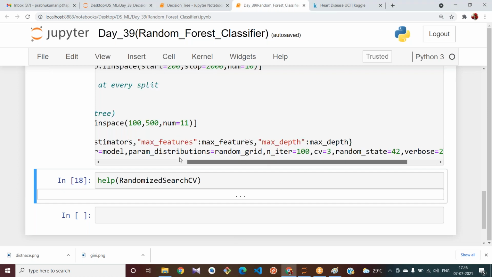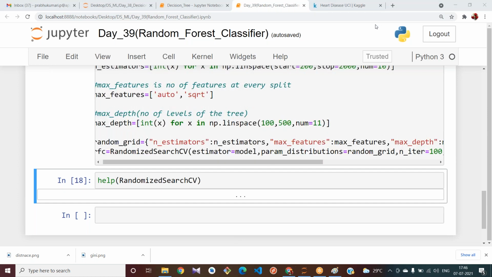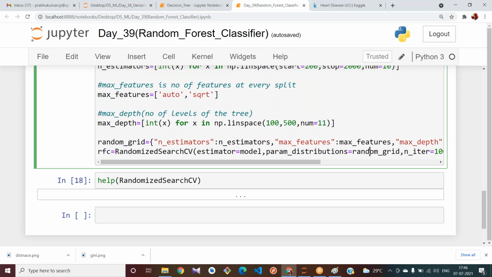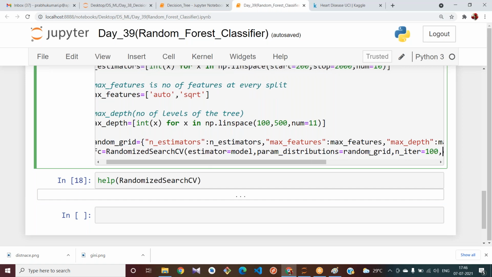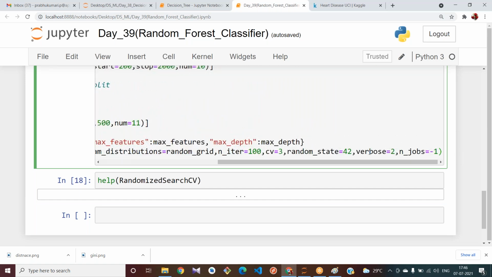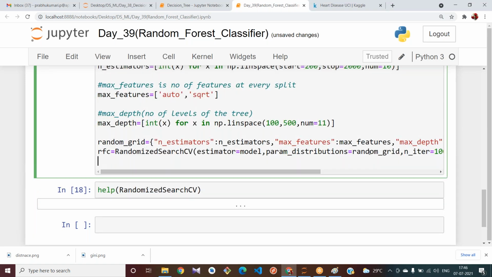Okay, now let us move to the other part. Now try to fit your data here. We have created an object for this RandomizedSearchCV here.